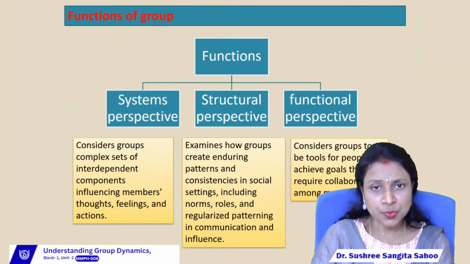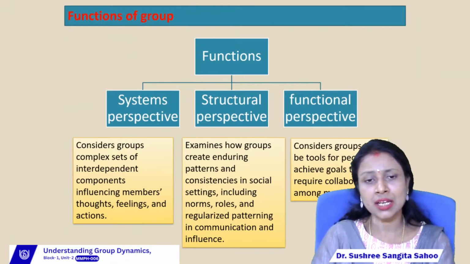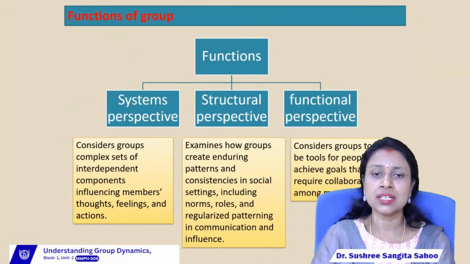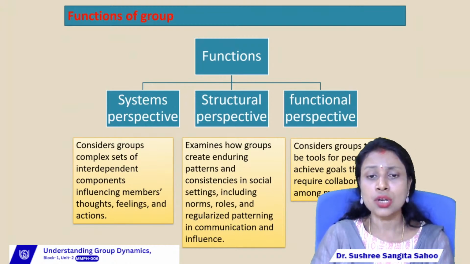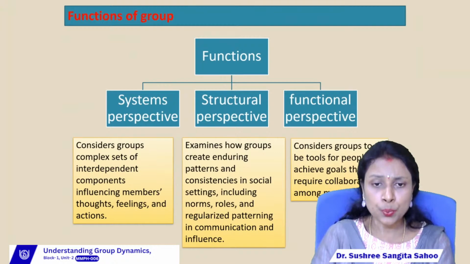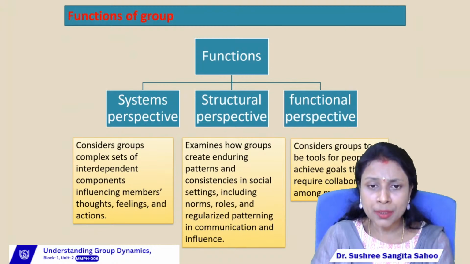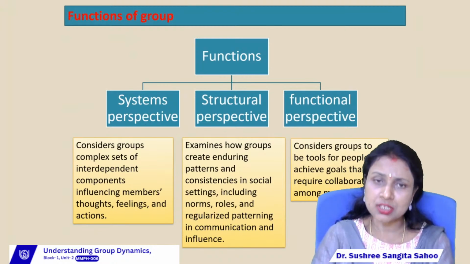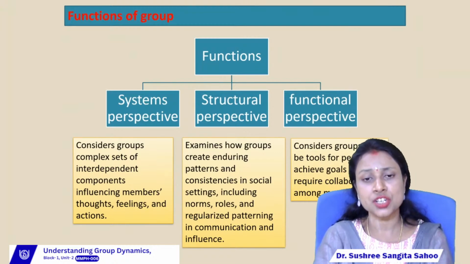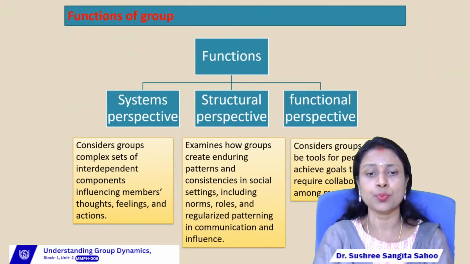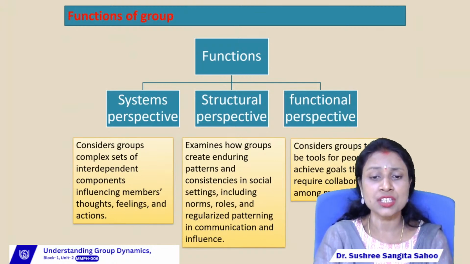So in the structural perspective, we can find that different groups have formed their different norms or rules and regulations. Then the second one is roles, right? Roles means the functions, responsibilities or tasks of each and every group member. According to the definition, a group is a collection of two or more people for a common goal or a common task. That's why, through structural perspective, the group leaders distribute the tasks or assign the duties among all the group members, and there is regularized patterning in communication and influence.